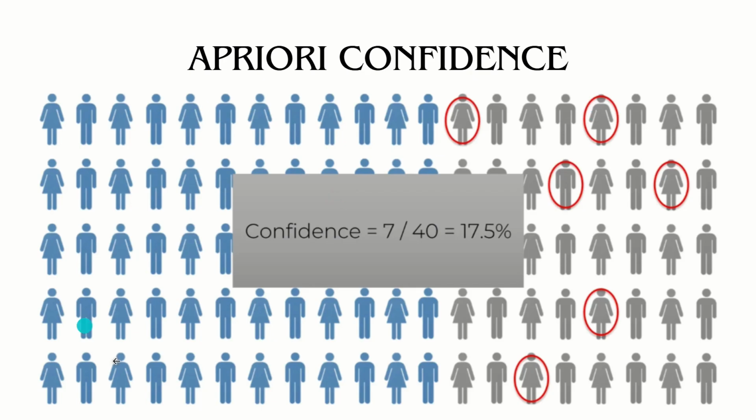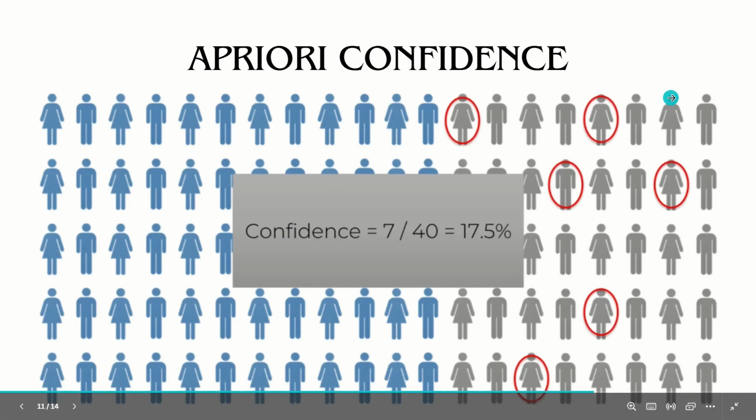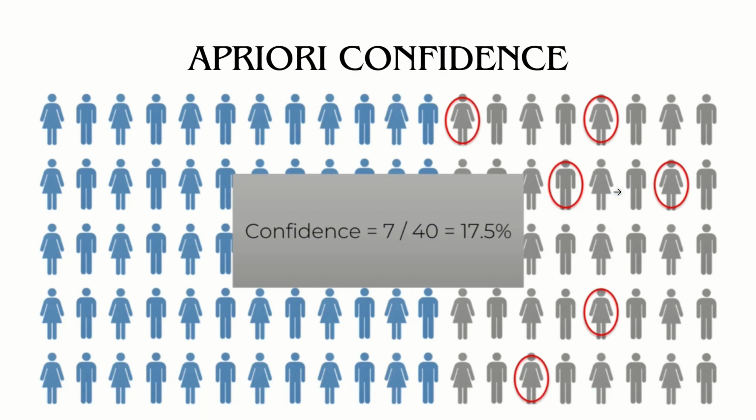Let's suppose we have the whole population available, again 100 people, and out of these 100 people, 40 have watched the movie Interstellar. Out of these 40 people who like Interstellar, how many of them also like Ex Machina? So this is 7 by 40.